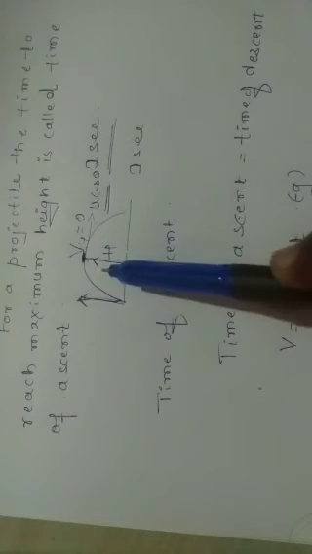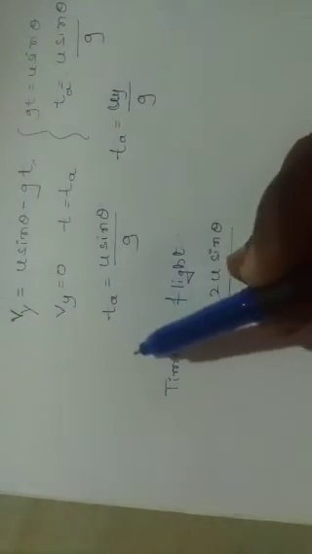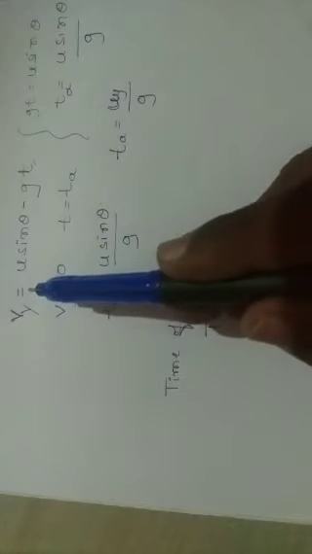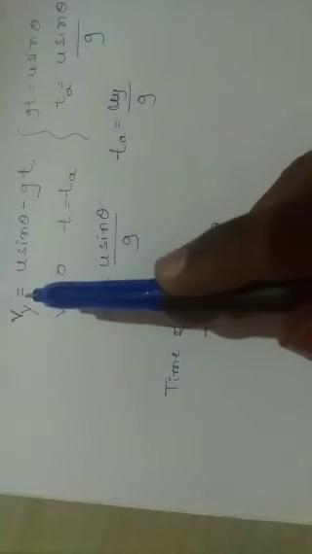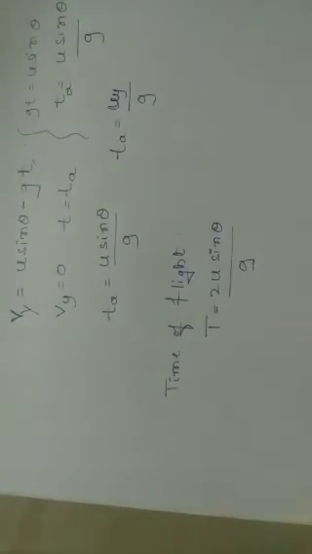Time of flight means the total time. Here we consider the time of ascent plus the time of descent. It is the total time for which the projectile remains in air. Time of ascent is the time taken to reach maximum height. Time of descent is the time taken, from the maximum height, to reach the ground. So this is the time of flight formula.